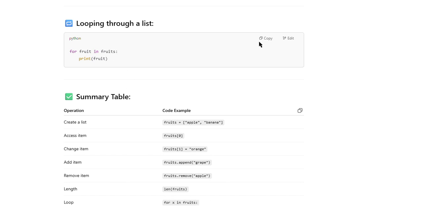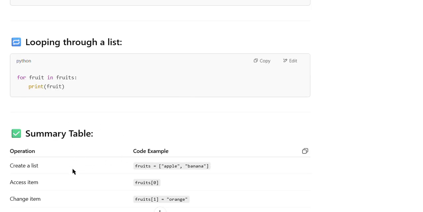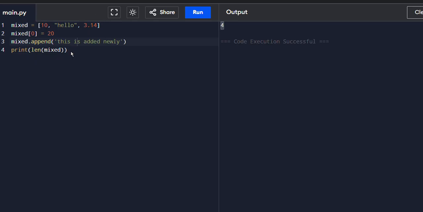So now I'll check the example, that is nothing but we can use here. Let's say here, for mix in mixed, print mix.